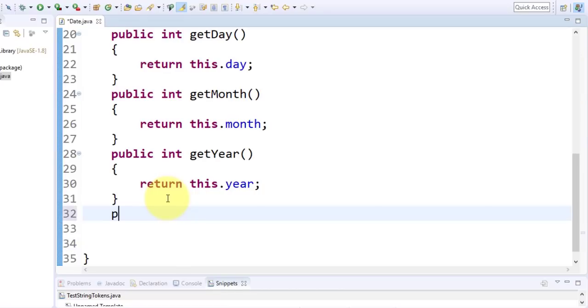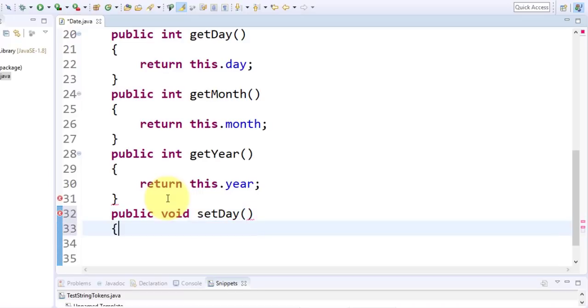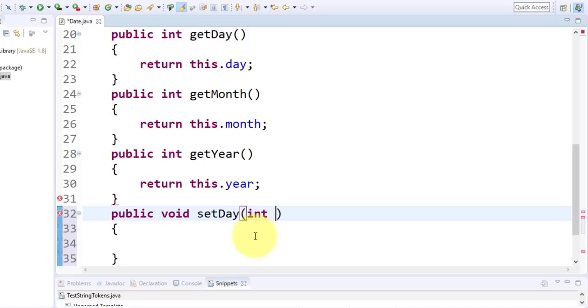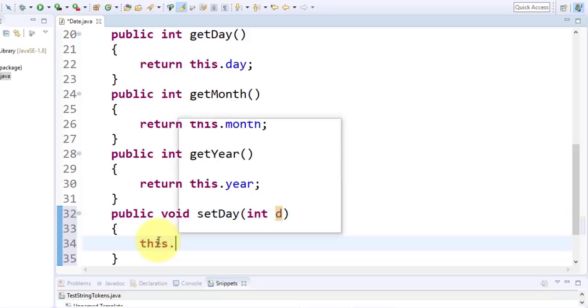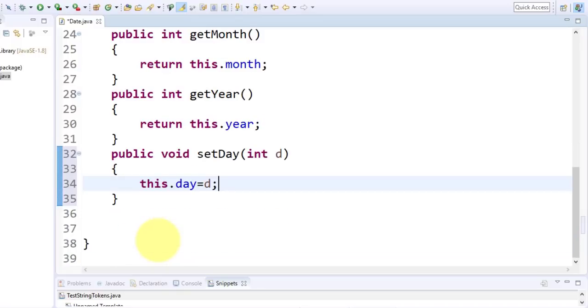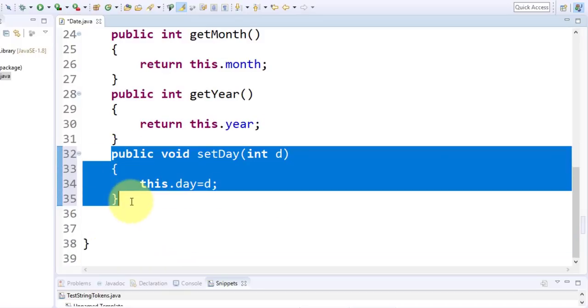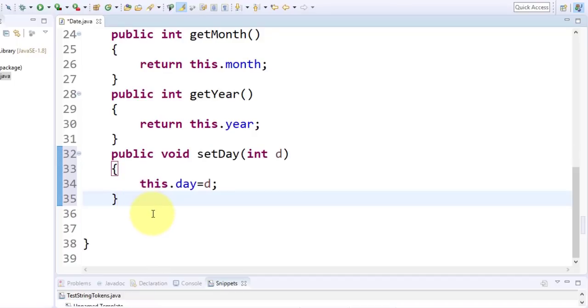And now we define the setters, right? A setter doesn't have any return type, so setDay depends on the user input. Suppose I define a d, and this.day is equal to d. So this is your setter, or you can say modifier for the day.